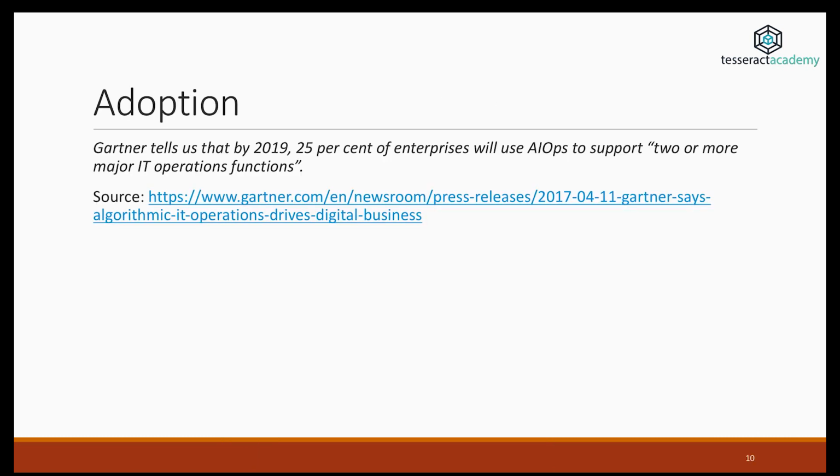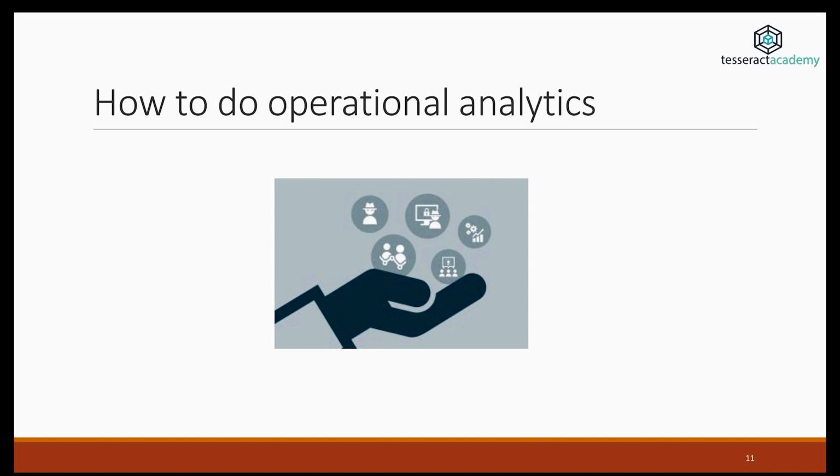In terms of adoption, Gartner tells us that by 2019, 25% of enterprises will be using AIOps to support two or more major IT operations functions. So sooner or later, we're getting there. AIOps is becoming more and more popular. Why? Well, because it's a great idea. It works, it reduces costs, and improves quality of the service. So how can you do operational analytics? Let's talk a bit about that.